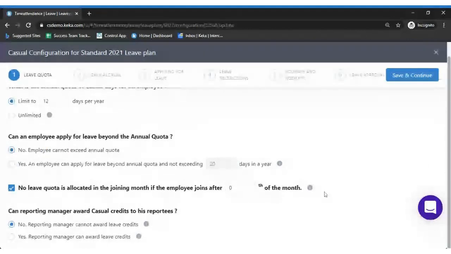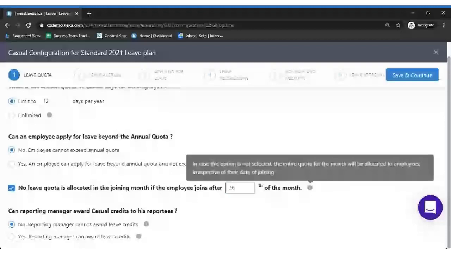Moving on to the next option, which is no leave quota is allocated in the joining month if the employee joins after a certain date. Many of the organizations I've seen select the 15th of the month or the 26th of the month. What happens in such cases is, let's assume the employee joins in the middle of the month, what should be the leave balance allocated to the employee? If the employee joins on the 29th or 28th, whether you want to allocate the leave balance of that particular month, yes or no. That's the point over here.